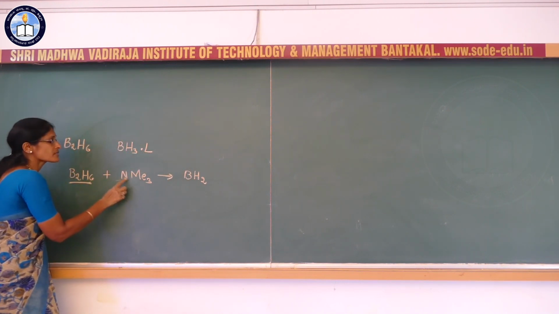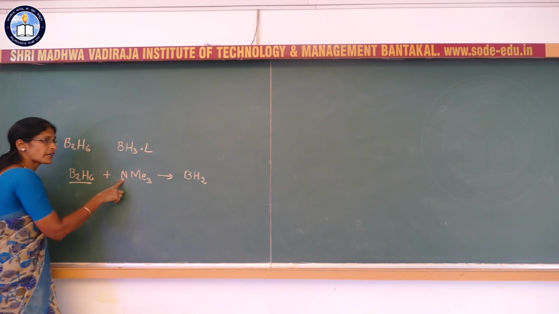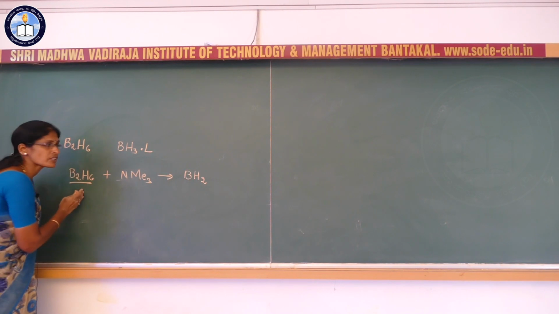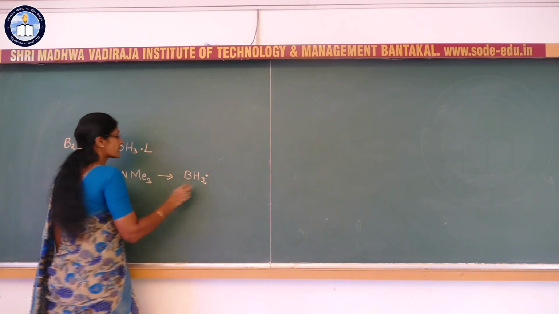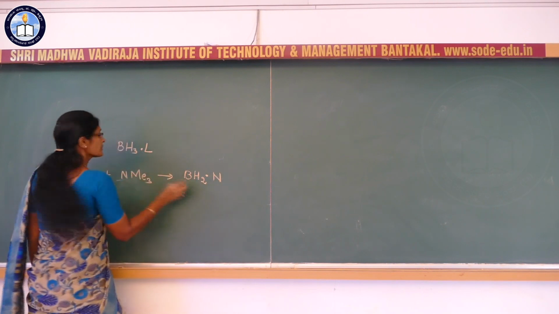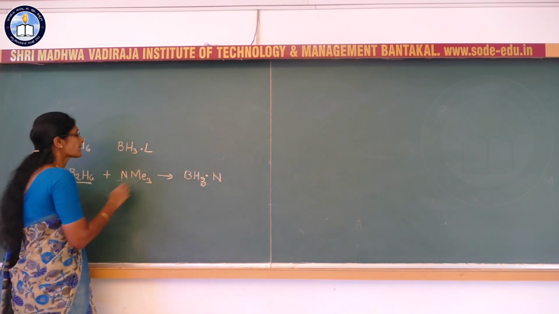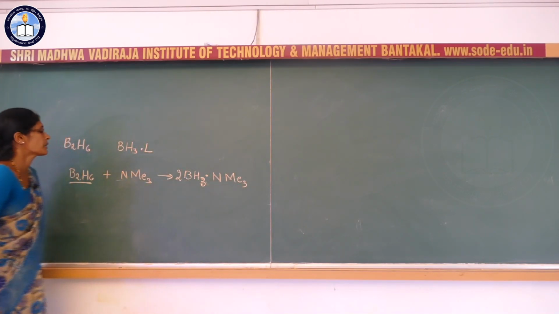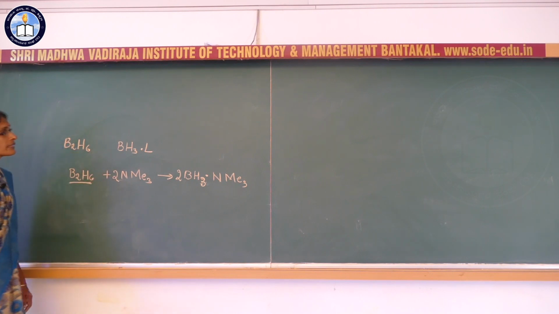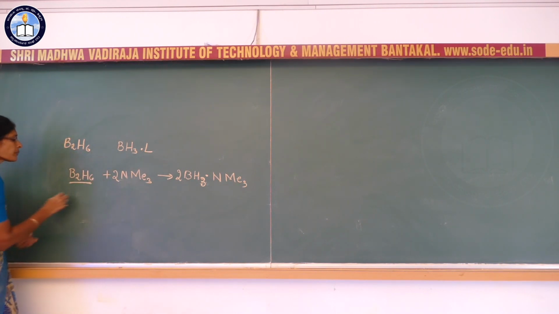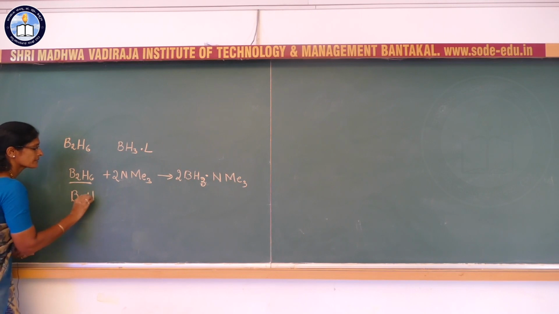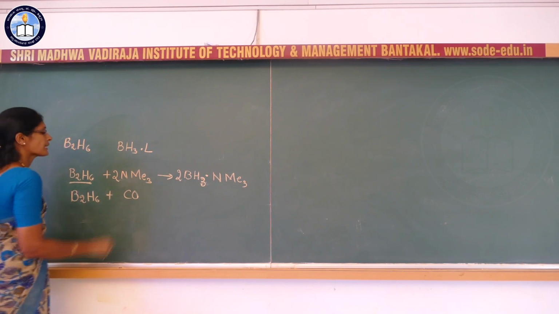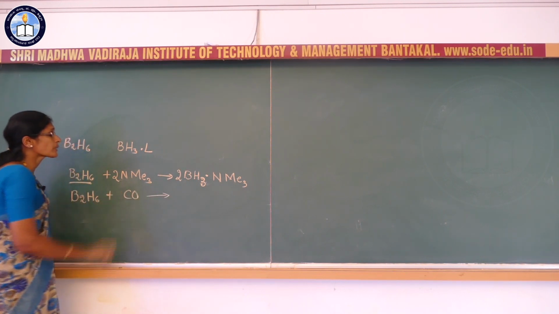Now this is a Lewis base, you know that. Nitrogen has a lone pair of electrons. Boron has a vacant orbital. Hence it undergoes a cleavage reaction and gives a borane adduct, that is 2BH3 NMe3. In the same way, when diborane reacts with carbon monoxide, there is a lone pair of electrons here, and this acts as a Lewis base.